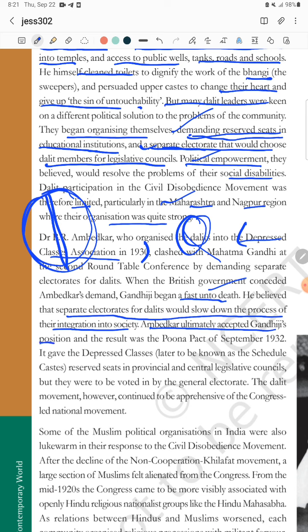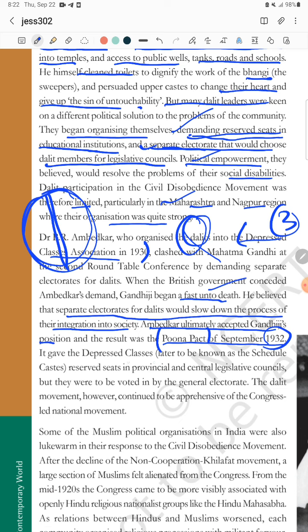But he didn't simply accept Gandhiji's position. To convince both, they signed a pact or agreement known as the Poona Pact of September 1932. The Poona Pact was signed in 1932. The Poona Pact can be a 3-mark question. A lot of questions can be formed here to test your mindset, so you should understand the concept well, and if you read the question well, you will find which points to write for the concerned question, right?